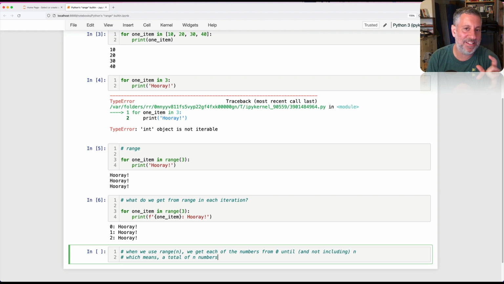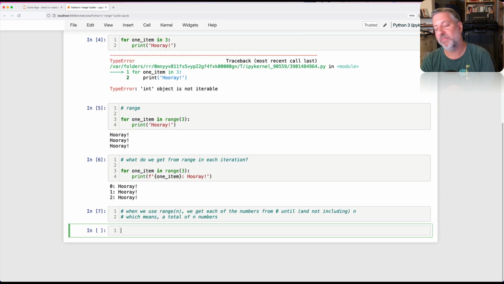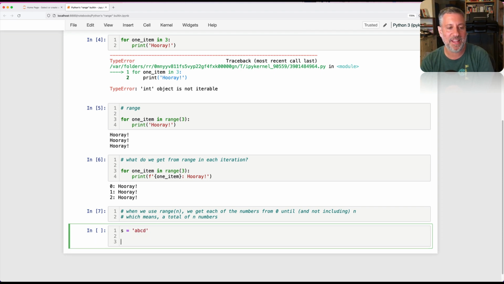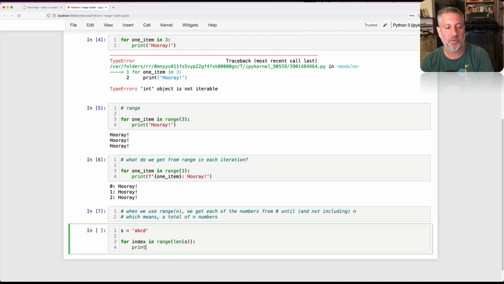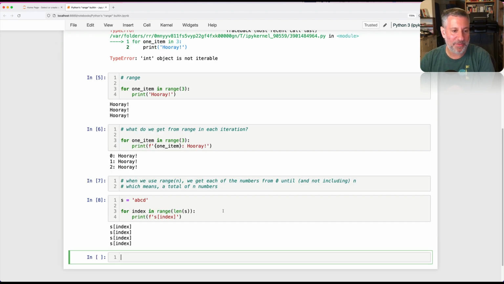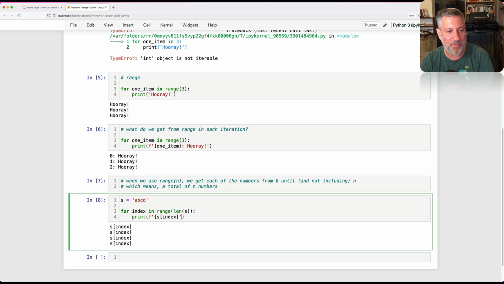So that can lead to some confusion, off-by-1 errors. You have been warned. If you want to run on this range and use it for indexes, you can. There's nothing wrong with that. You can even do something like this. You could say here s equals ABCD, and I can say here for, let's say, index in range len s, print, and we'll say here s of index. Oh, well, it helps to actually put them in the curly braces. Otherwise, it's kind of boring.